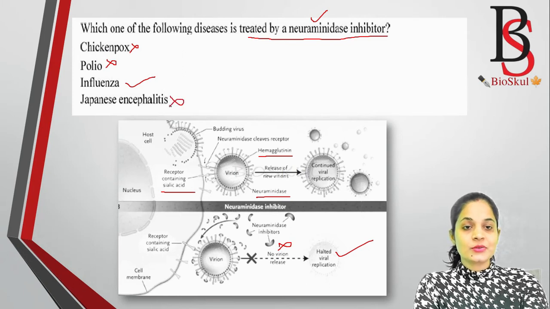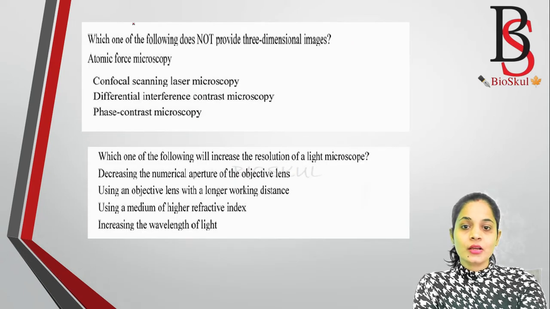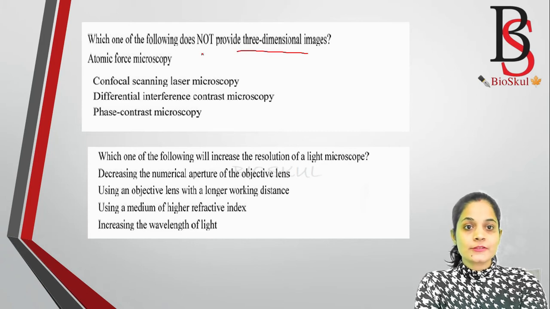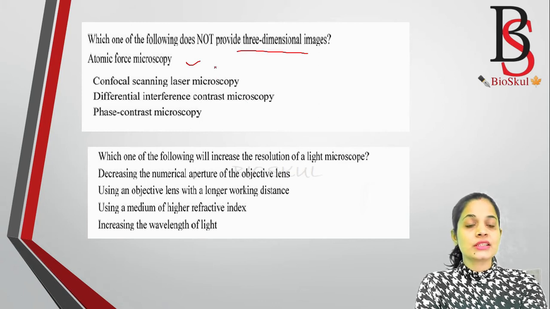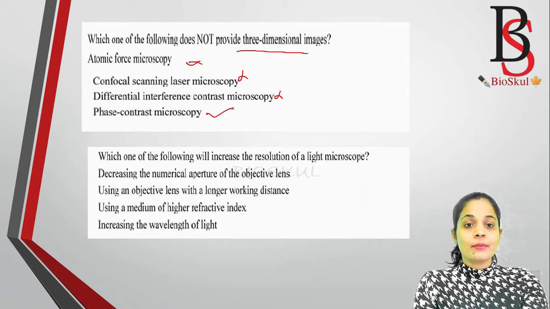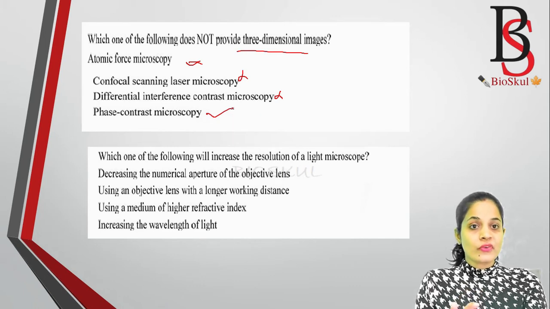So let's proceed to the next one. Which one of the following does not provide a 3D image? This question is from microscopy: atomic force microscopy, confocal microscopy, differential interference contrast microscopy or DIC microscopy. All these three provide a 3D image, so those options will be wrong, and the correct answer is phase contrast microscopy. Phase contrast microscopy does not provide a 3D image.